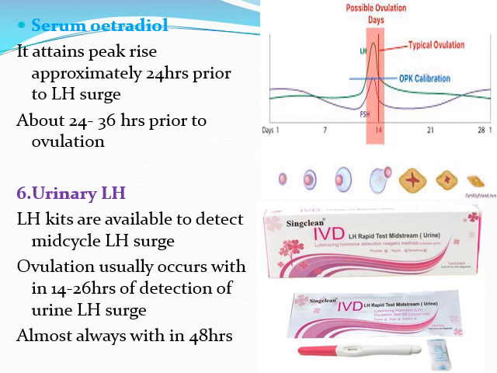Next is the urinary luteinizing hormone. Now you can see in the picture, these are the kits available so that you can measure the luteinizing hormone in the urine. I have already explained that the luteinizing hormone reaches its maximum during mid-cycle, that is the days close to 14 or 16. So once the luteinizing hormone reaches its peak level, you can decide that ovulation will happen within 2 or 3 days after this luteinizing surge. So if you are analyzing using this urinary kit, you can know when ovulation will usually happen.